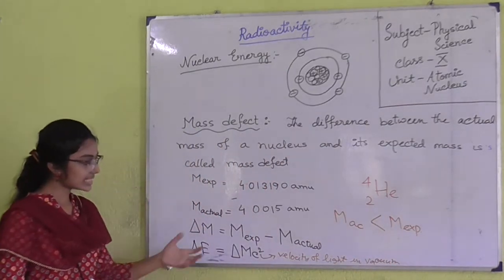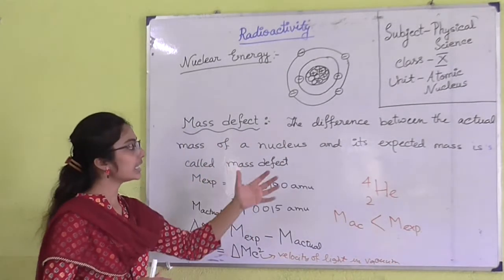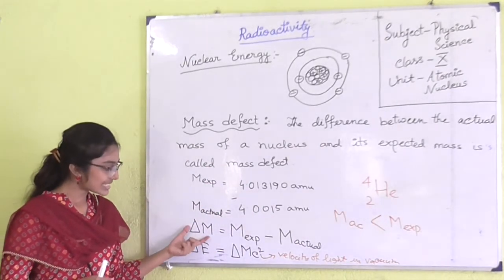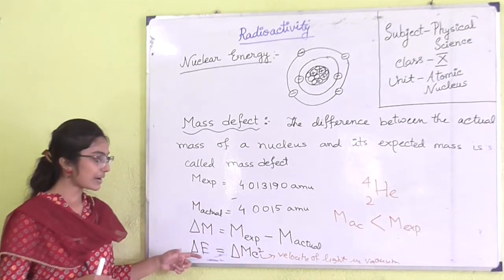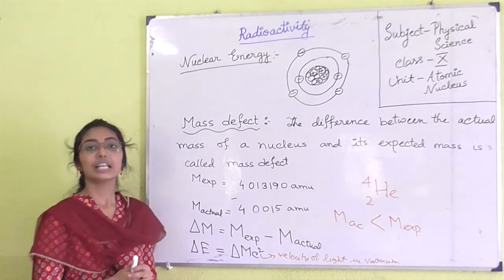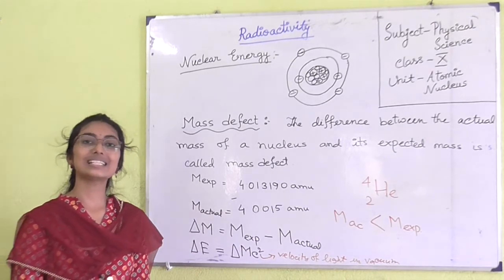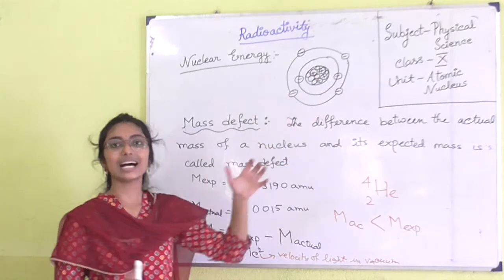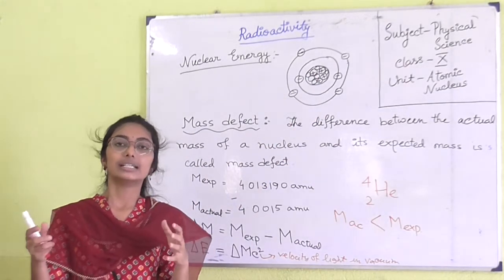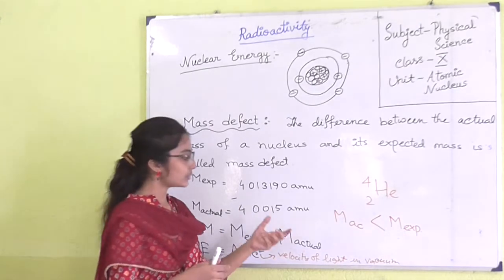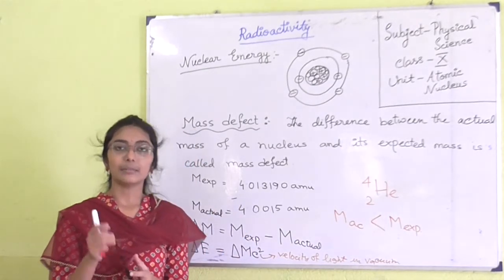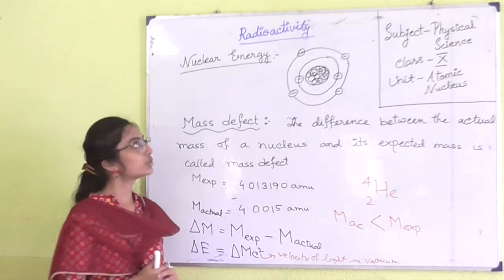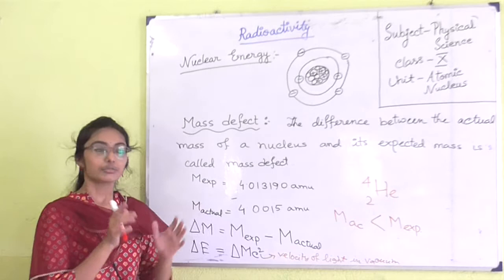So, the mass of the nucleons that differs from the expected mass is known as the mass defect. The mass defect is converted into an amount of energy, which is actually the nuclear energy, or we can say the binding energy, with which the nucleons are joined to each other. And we can say that the binding energy is that amount of energy which is needed to separate the nucleons from the nucleus.